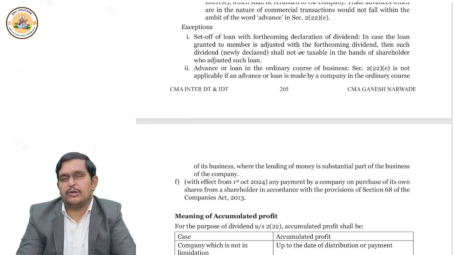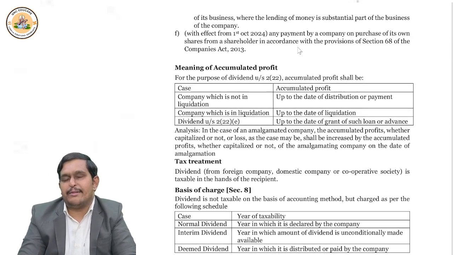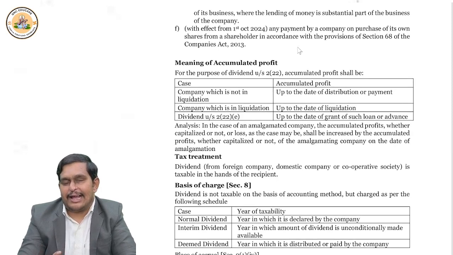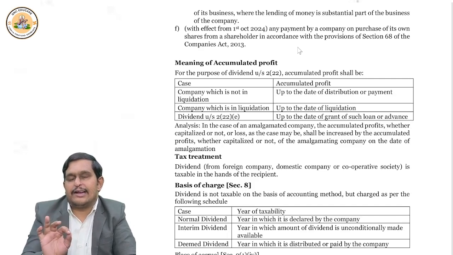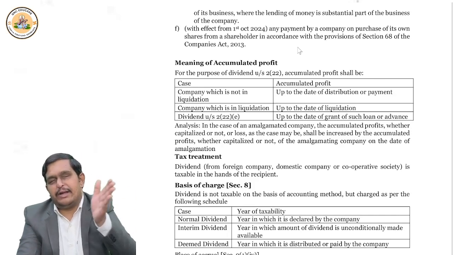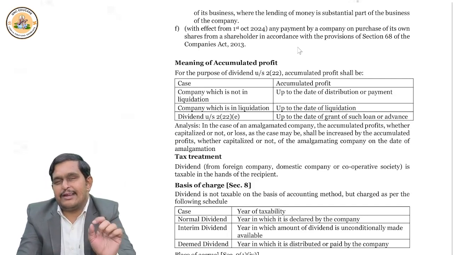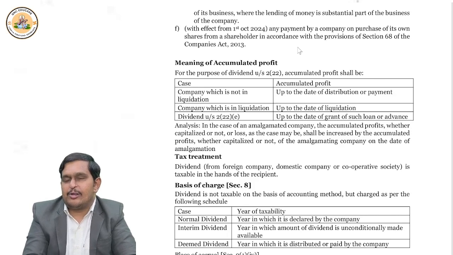But from 1st October 2024, what happened? If a company does any buyback, the rule is simple. It is deemed dividend, taxable. Whatever the shareholder paid for purchasing the shares, can we deduct it? No. It is not deductible. So the company did a buyback and paid money to the shareholder; that is taxable under section 2 clause 22F as deemed dividend. But whatever the shareholder paid to the company to purchase the shares is not deductible.